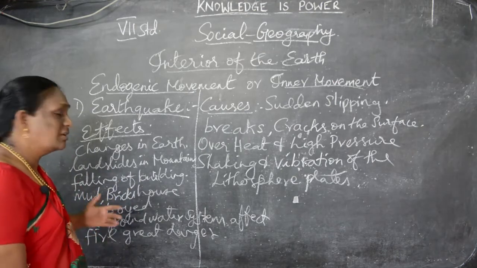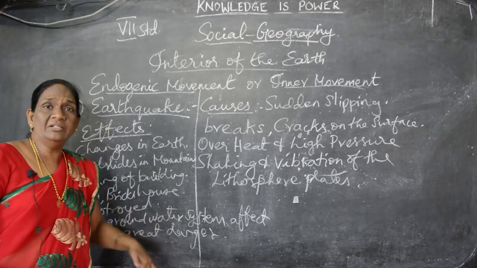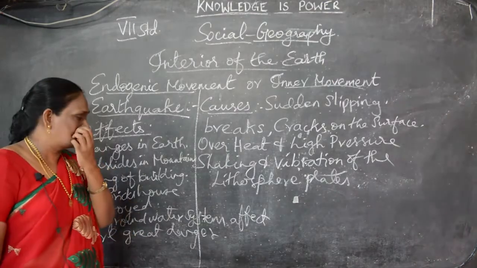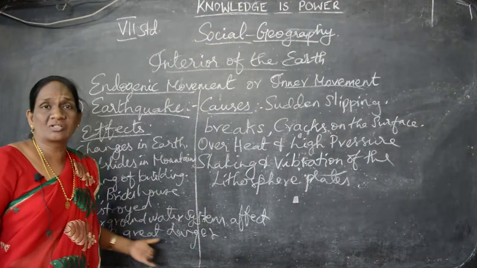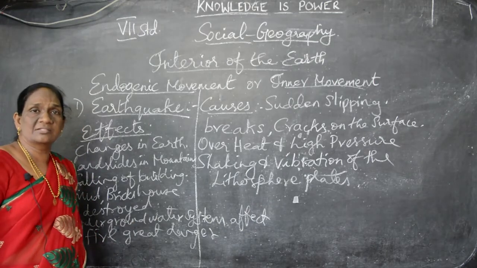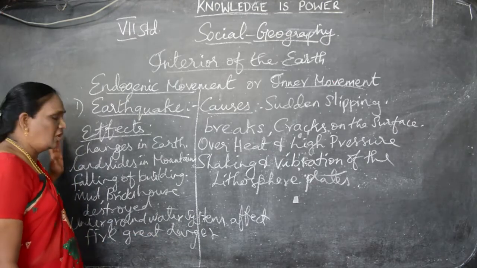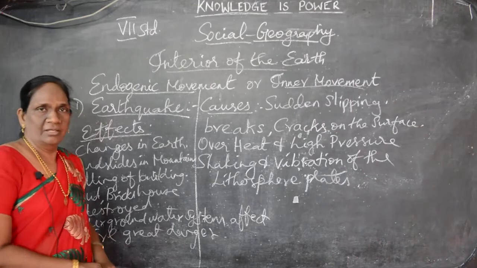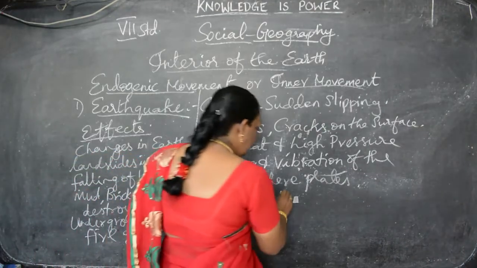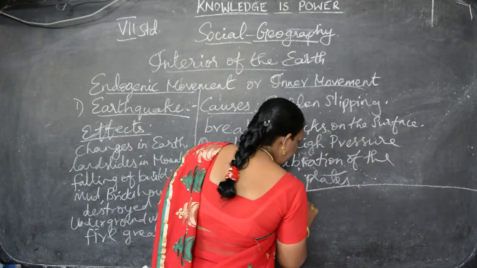And the underground water, in the interior of the earth, we have a water system also. So the underground water system will also be affected because of the earthquake. Understand? And another great danger is fire. Fire is also another great danger. So these are all the effects of the earthquake. Have you all understood, children? The next very important thing about earthquakes is tsunami. Have you heard about tsunami?